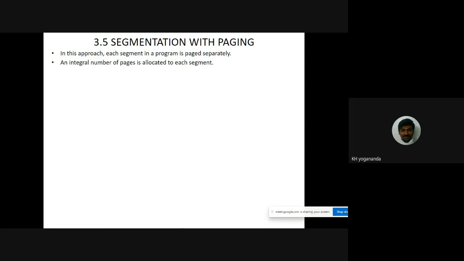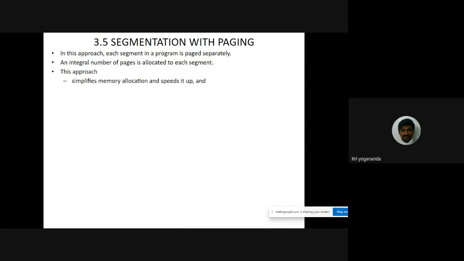We know that the pages are numbered from 0 to n, correct? So a number of pages is allocated to each segment. How? An integral number of pages. So if there are 5 segments, we allocate the pages, 0 to n, and we allocate each block of pages to the individual segments.